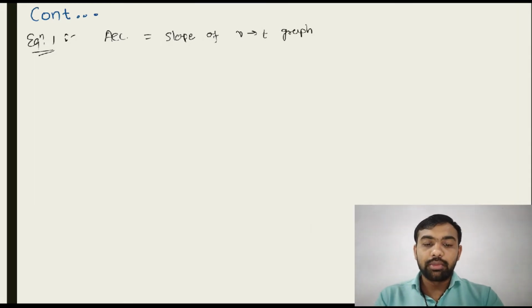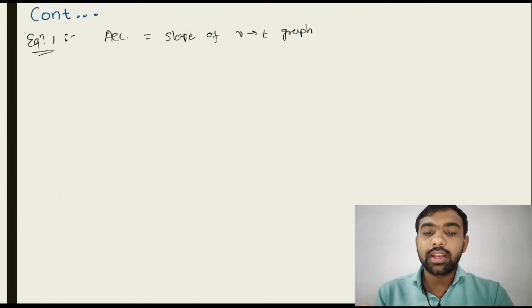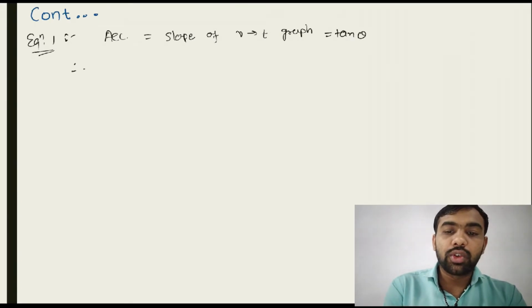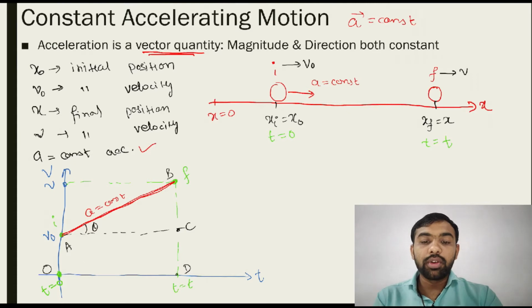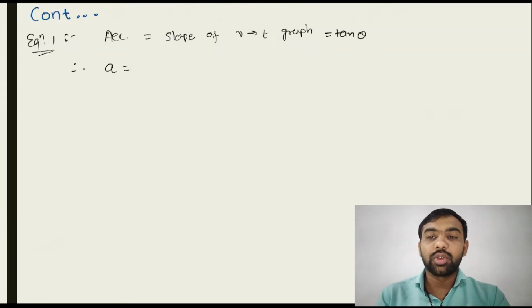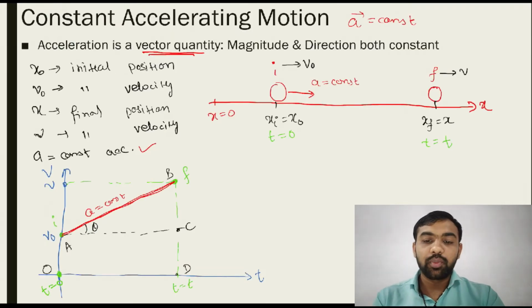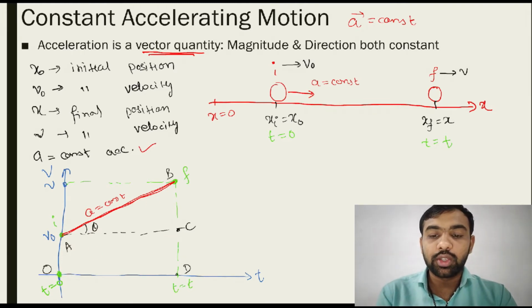Acceleration is equal to the slope of the v-t graph. Let's consider the angle theta, so tan theta is the slope of this line. So acceleration is equal to tan theta. Tan theta is opposite upon adjacent. Opposite is BC and adjacent is AC, so the answer is BC upon AC. Now what is BC? This total minus this is equal to BC. So what is this BC here?